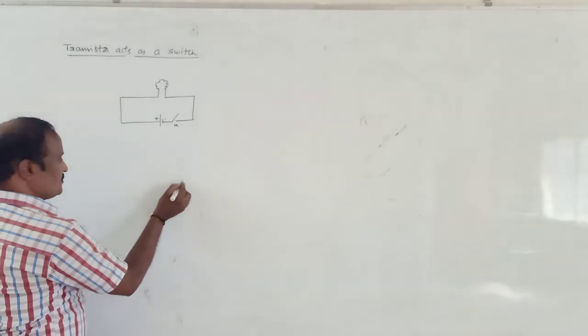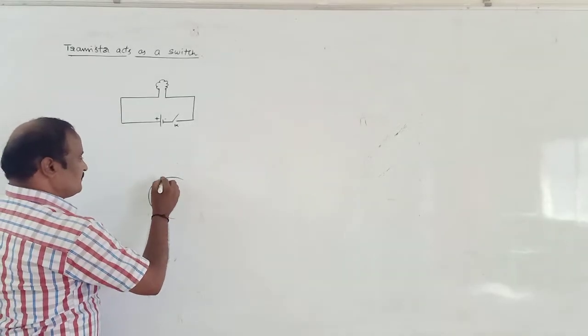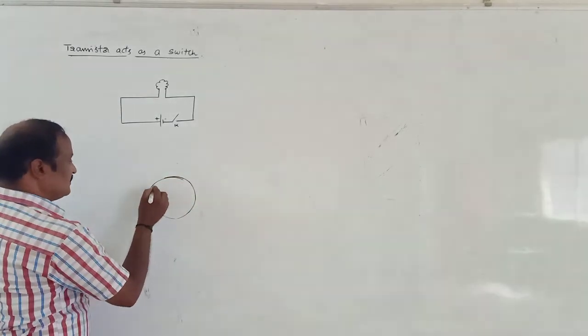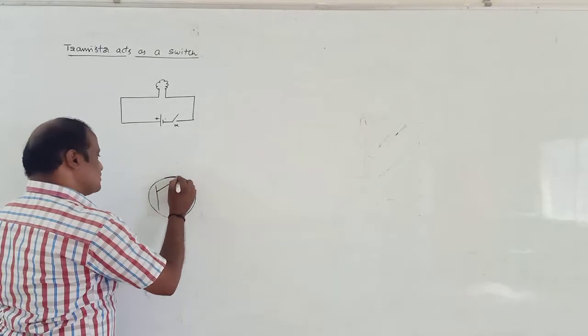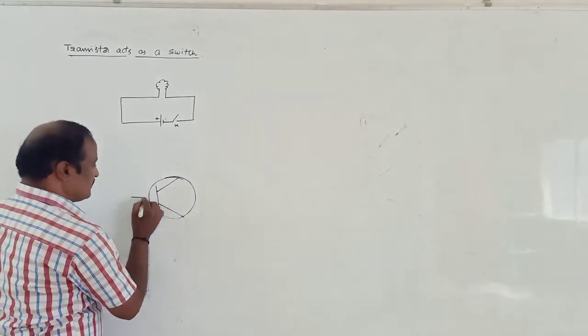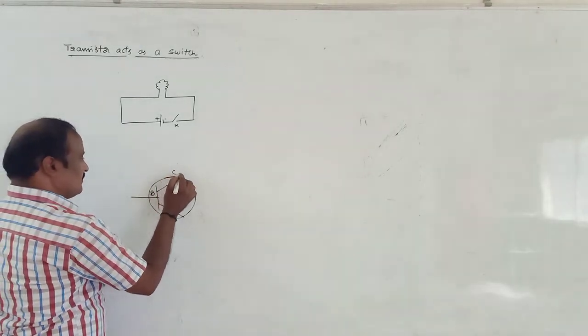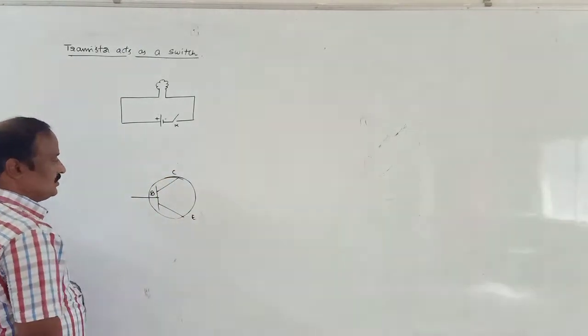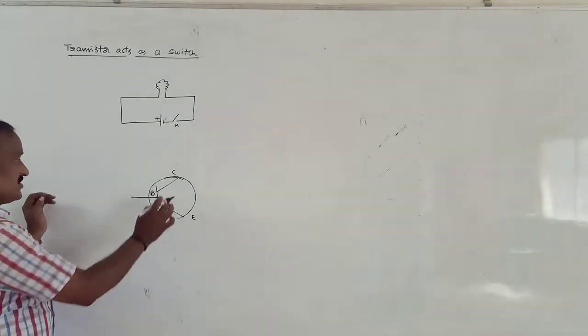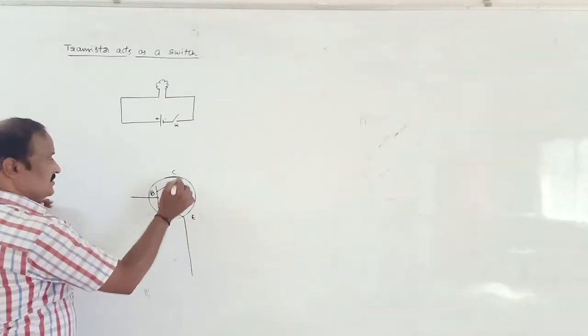Suppose this is an NPN transistor. This is the base of the transistor, one is called the collector, and the second one is the emitter.